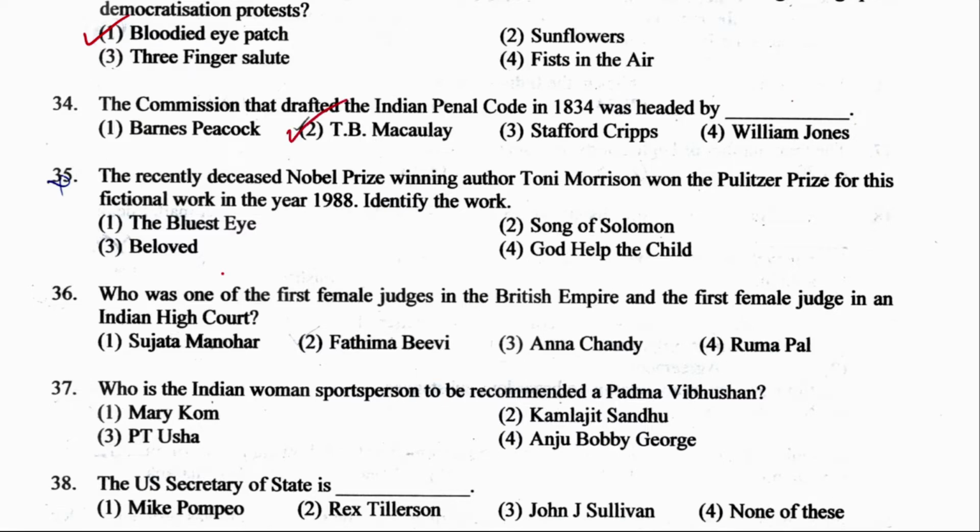Next question 35. The recently deceased Nobel Prize winning author Toni Morrison won the Pulitzer Prize for the fictional work in the year 1988. Identify the work. The Bluest Eye, The Song of Solomon, Beloved, God Help the Child. The right answer here is option number 3, Beloved.